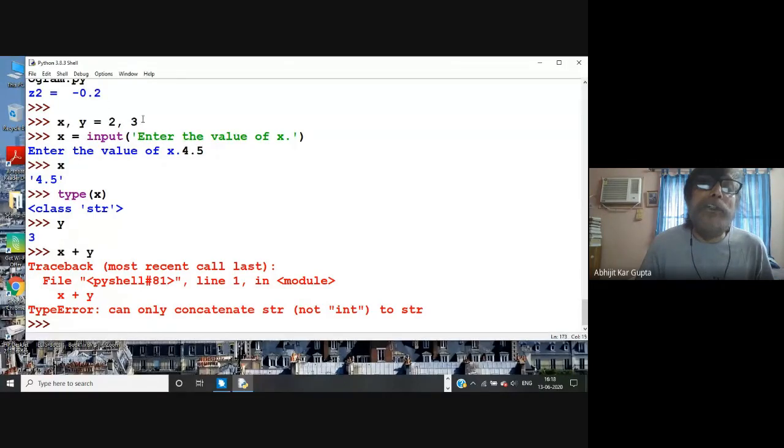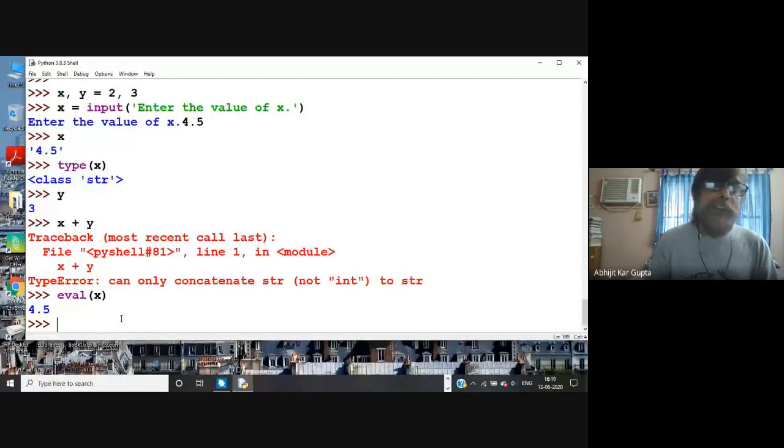It was 3. So what you have to do is convert it. Tomorrow you will learn better from Dr. Arunabha Adhikari, but just for this purpose, I can tell you that you can convert a string to a number. You just write eval x. You see, it's a value. Eval is evaluation. These are all built-in functions. Eval is a built-in function.